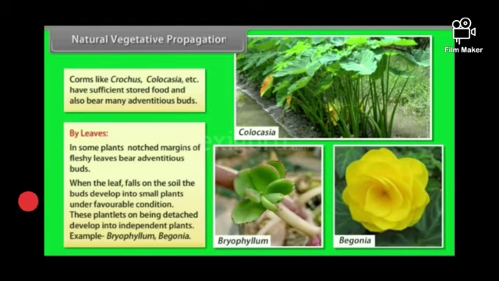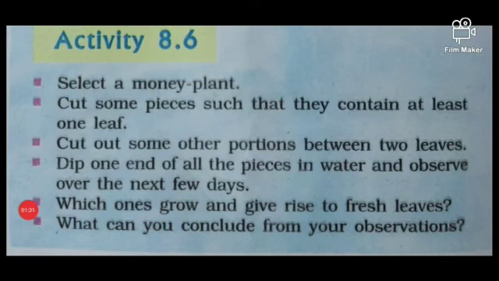Let us have an activity, page number 132, 8.6. See, students, select a money plant. Cut some pieces such that they contain at least one leaf. Cut out some other portions between two leaves. Dip one end of all these pieces in water and observe them for a few days.